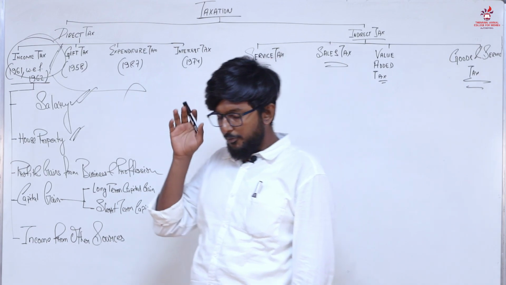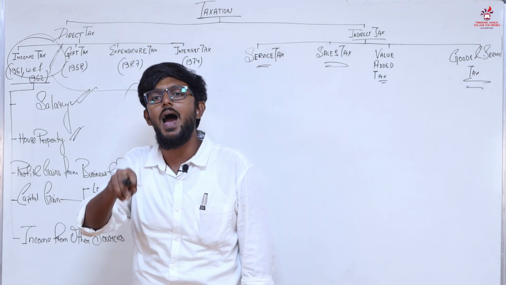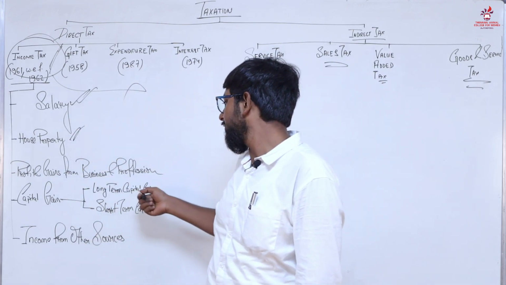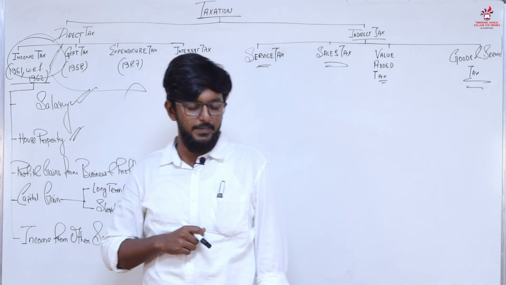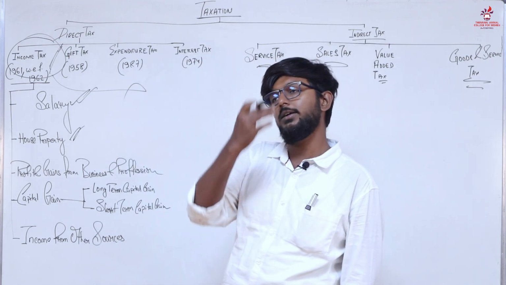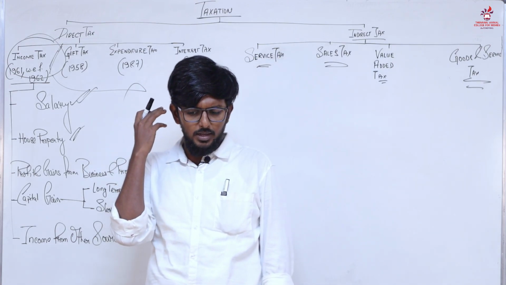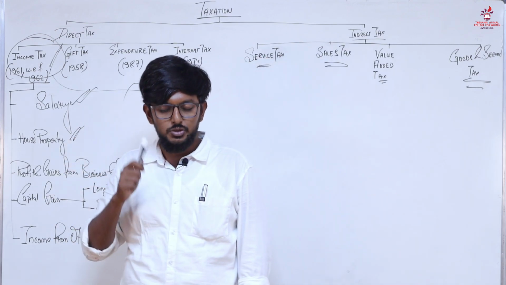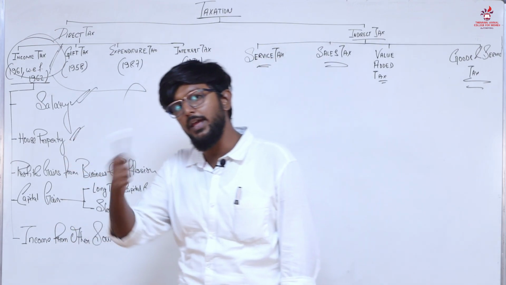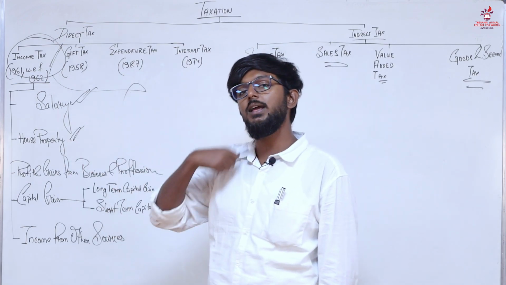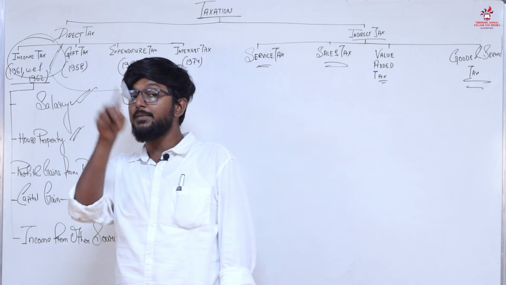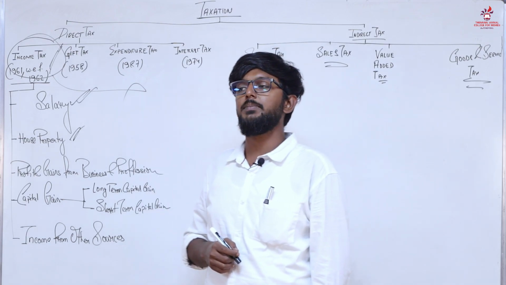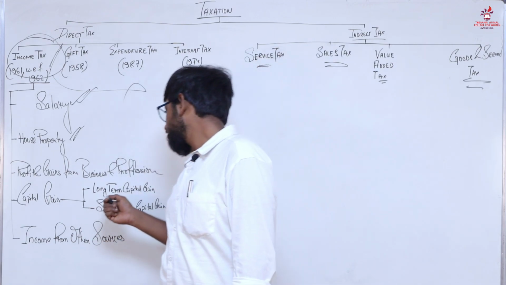Now when we focus on capital gain, it can be classified into two types. One is long-term capital gain and another one is short-term capital gain. So what is long-term capital gain and short-term capital gain? Let's take the example we were just discussing about house property. If you hold a house property for more than 3 years, and after holding it for more than 3 years you sell it off, then that property will be called a long-term capital asset. The earning you make from that particular sale will be considered as long-term capital gain.